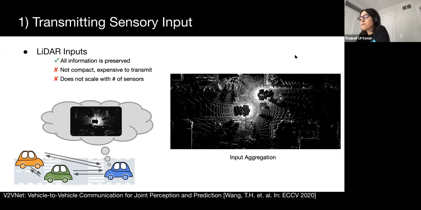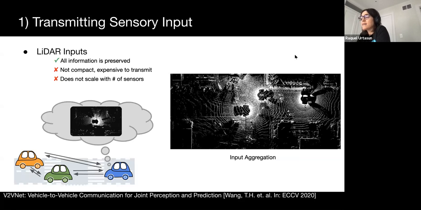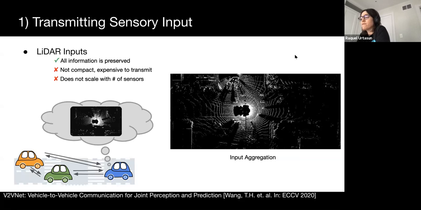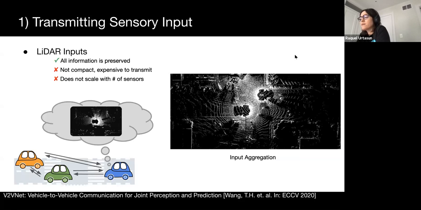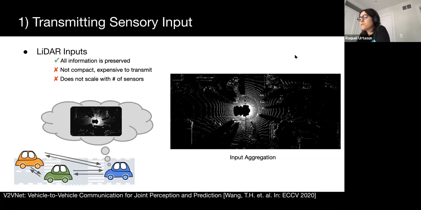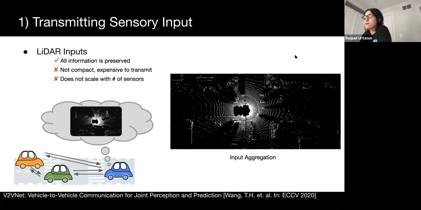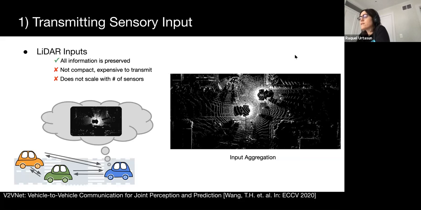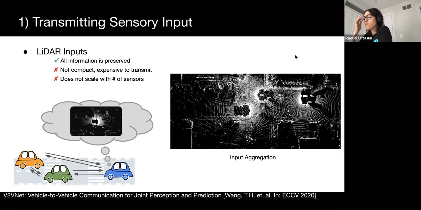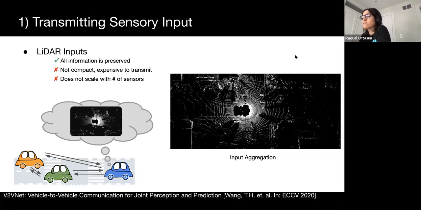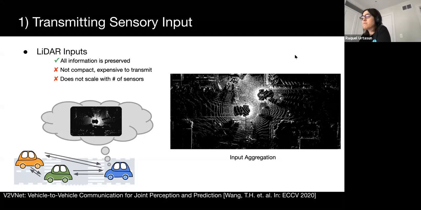Each self-driving vehicle, SDV, has access to the same information seen by the other vehicles. However, sensor data is large in size, and the more sensors there are on the vehicle, the more information there is to be sent. Furthermore, each vehicle will still need to process all the received sensor data, resulting in redundant computation. This makes the approach not scalable.